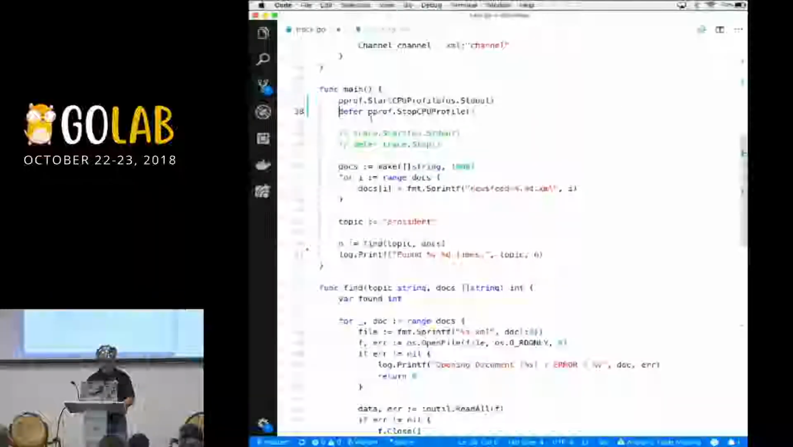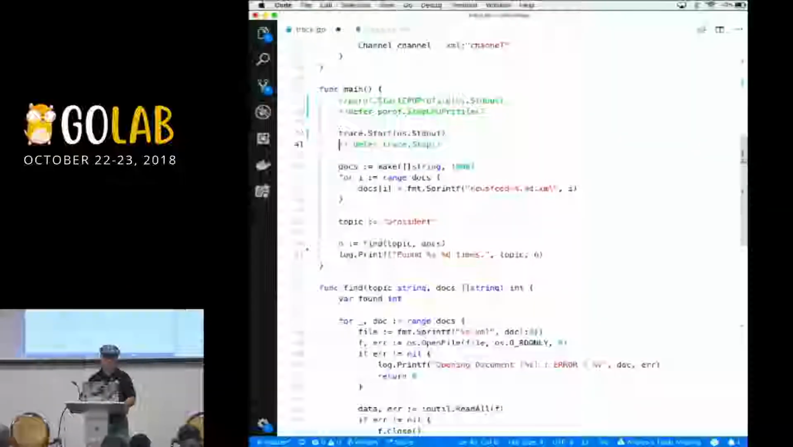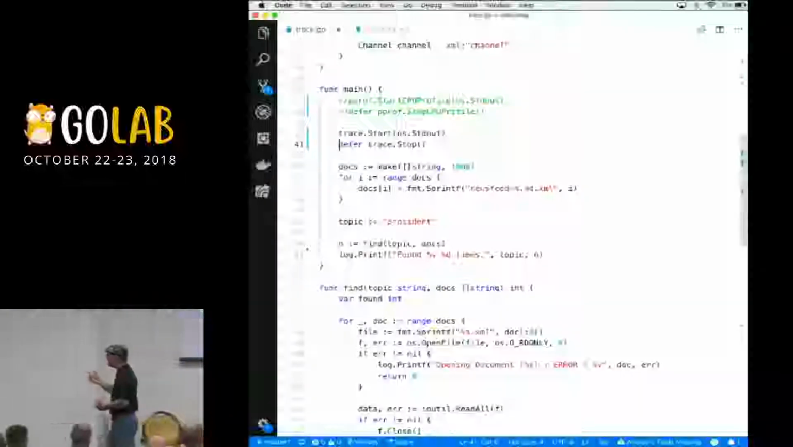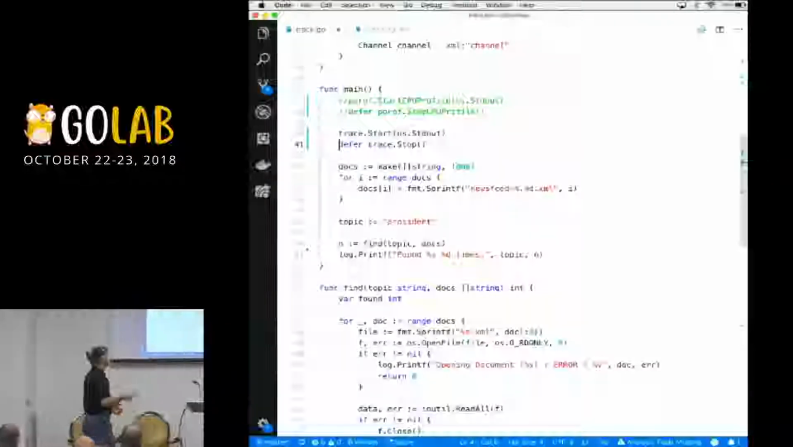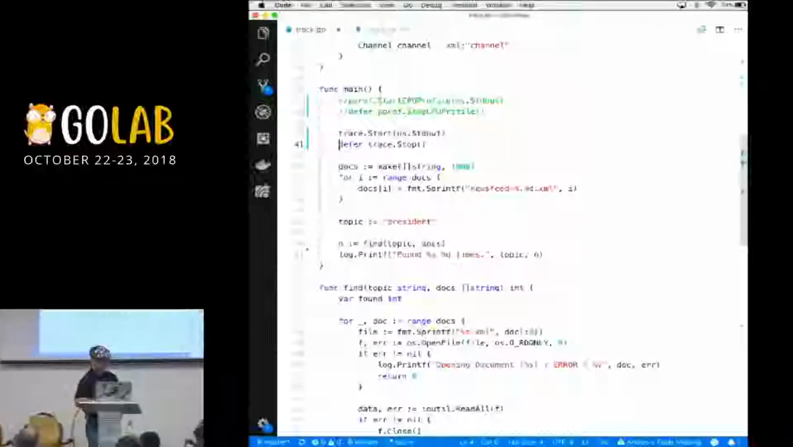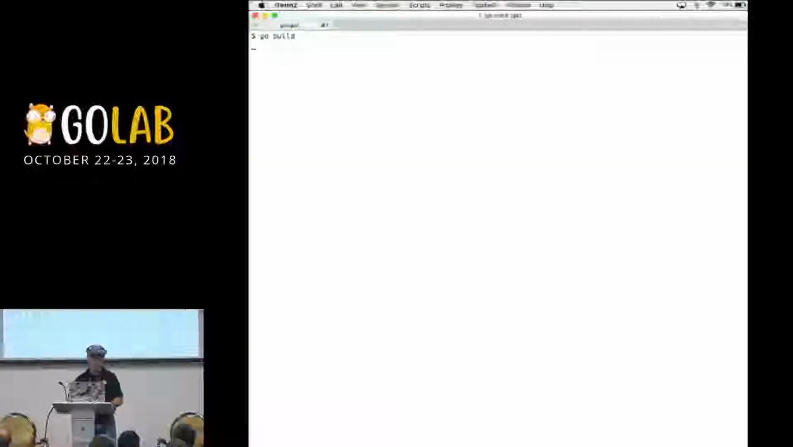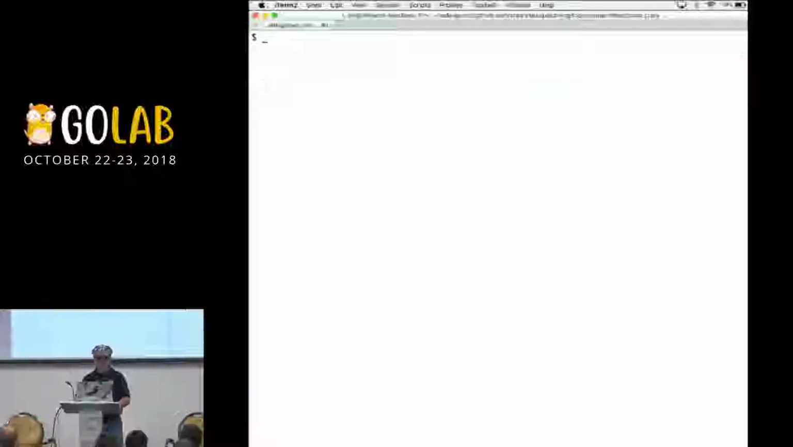Let's go back into our code. And what we're going to do is open up a trace. All right. So this time I'm using the trace package from the standard library before I use pprof. And I'm going to say start a trace, write that to standard out, and then make sure that we stop that trace. All right. Let's save this file. Let's build it again. We built it.